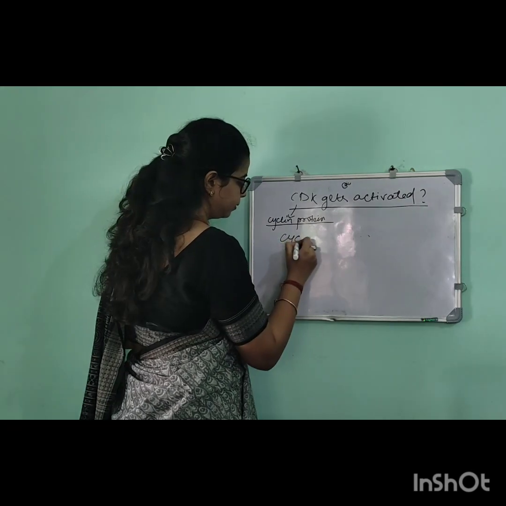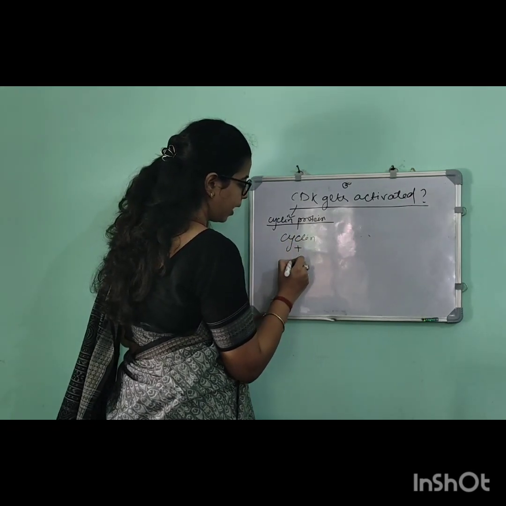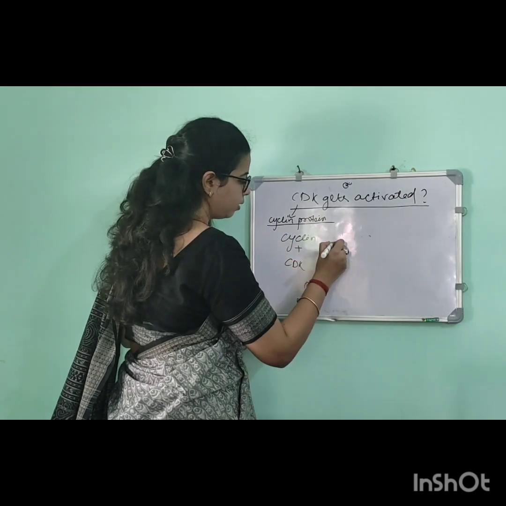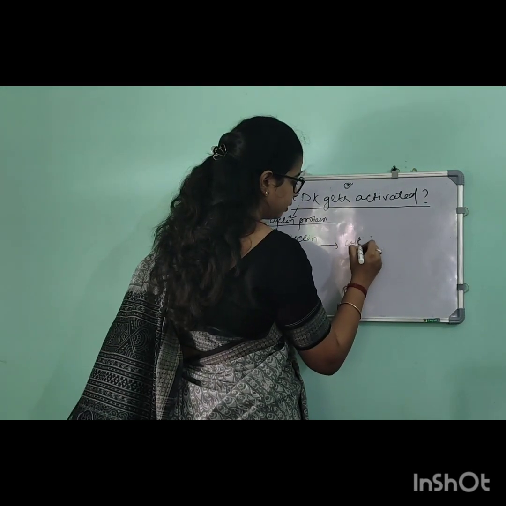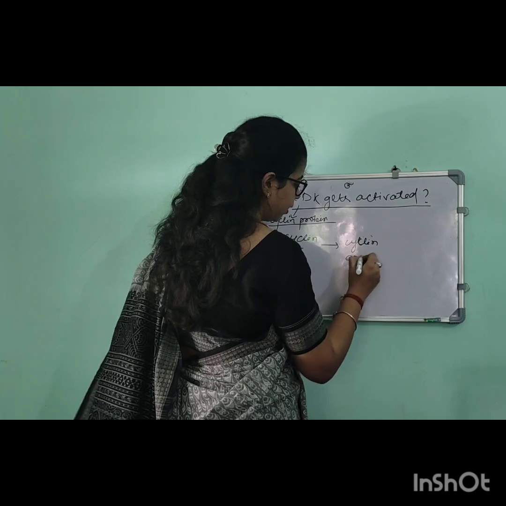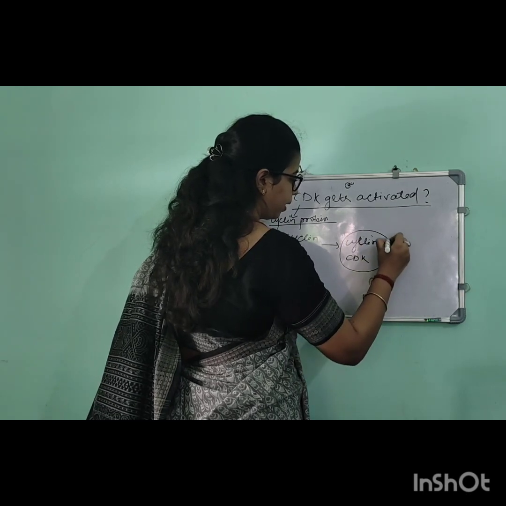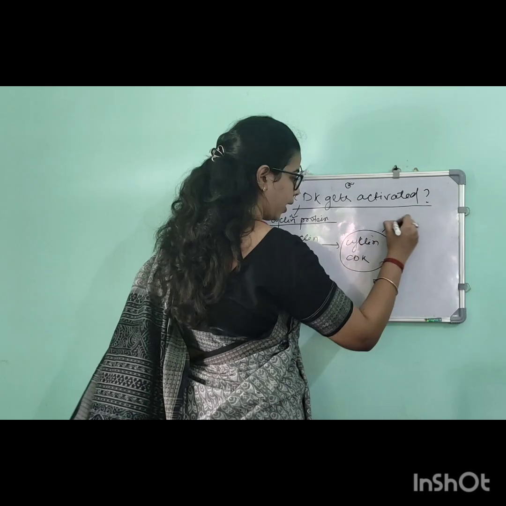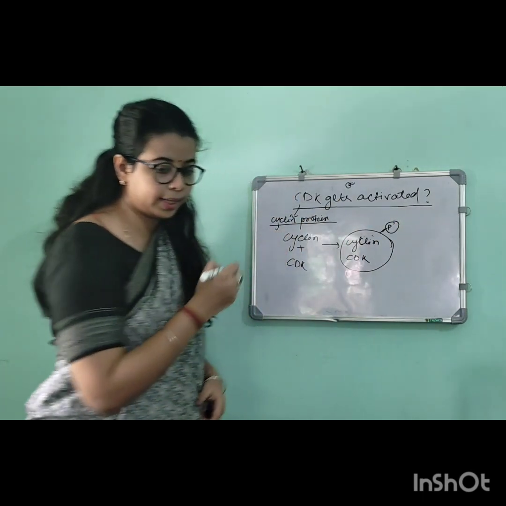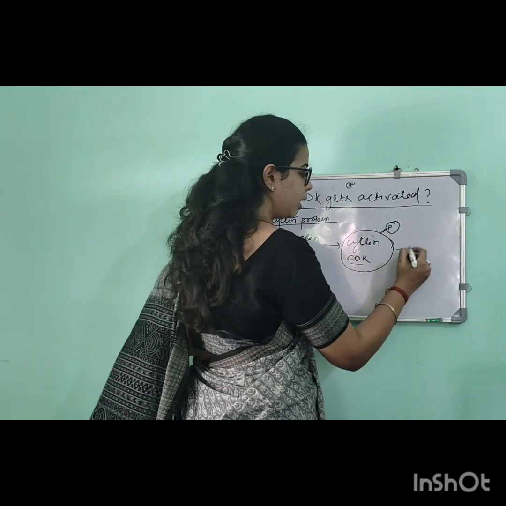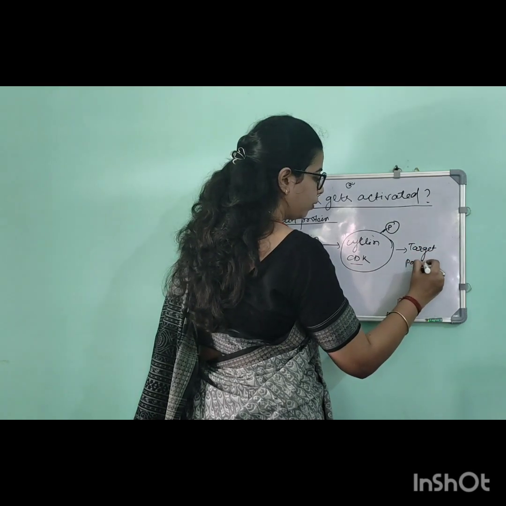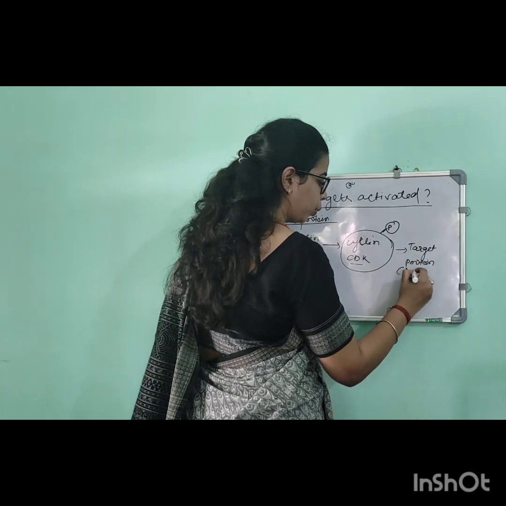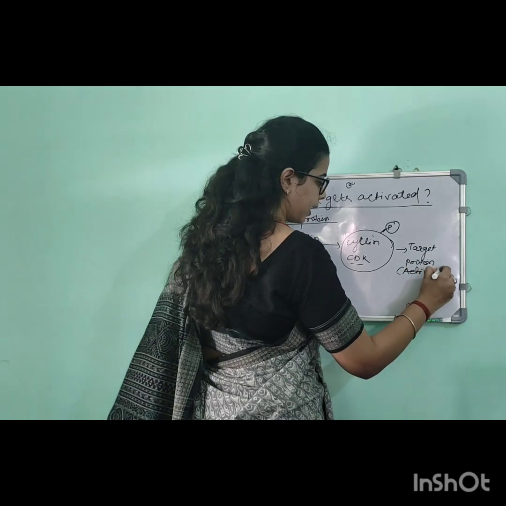This cyclin is attached to the CDK. Then what will happen? The cyclin CDK complex will be formed and this CDK will be phosphorylated, meaning a phosphate group will be added. The phosphorylated CDK moves to the target protein, or you can say activates the target protein of the cell cycle.